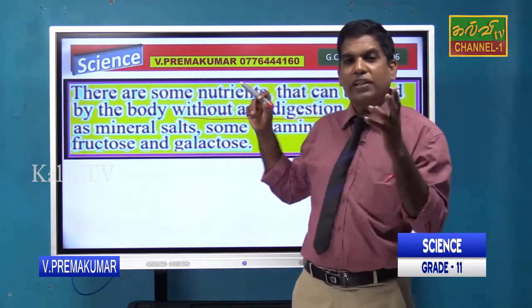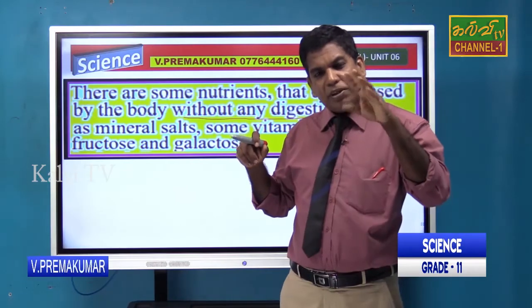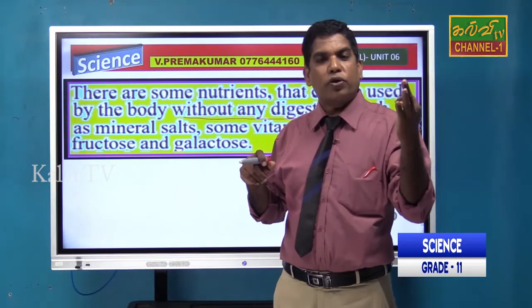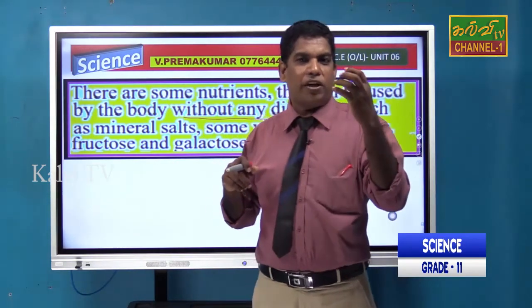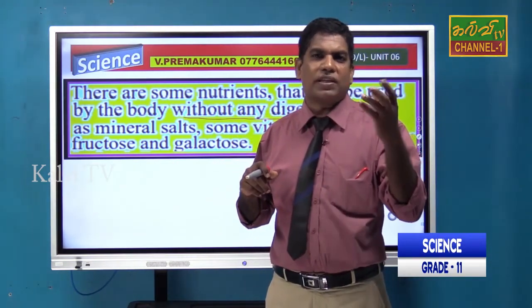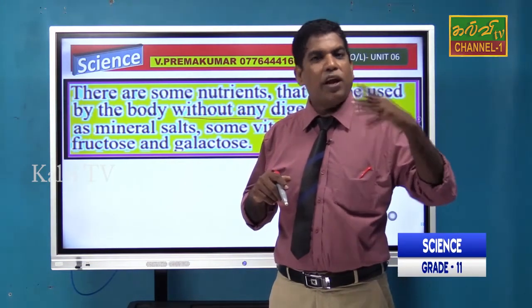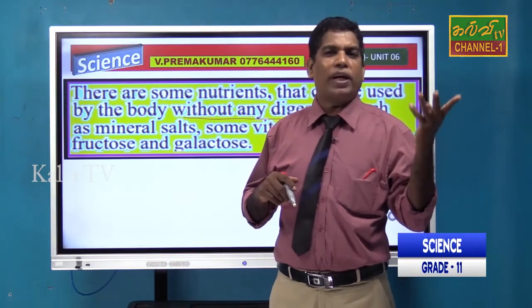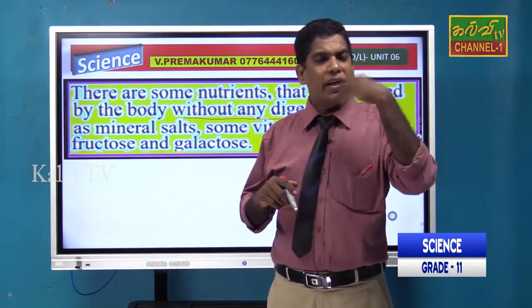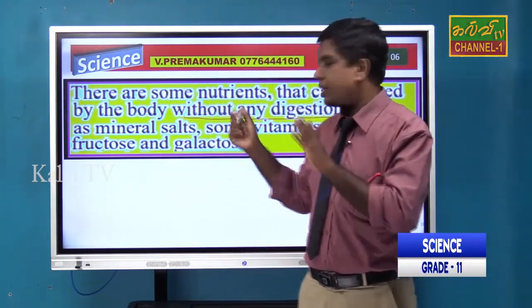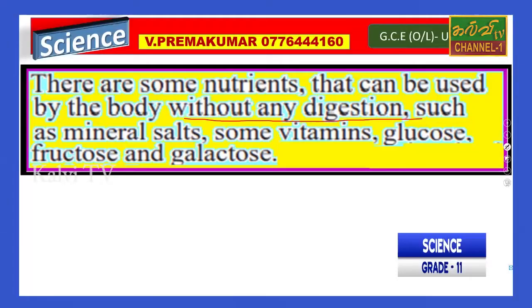Therefore, if we eat directly absorbable substances such as glucose, fructose and galactose, it is not necessary to digest them in our body. Minerals don't need digestion. Vitamins don't need digestion. So they have mentioned here: without any digestion, such as minerals, salt, some vitamins, glucose, fructose and galactose.